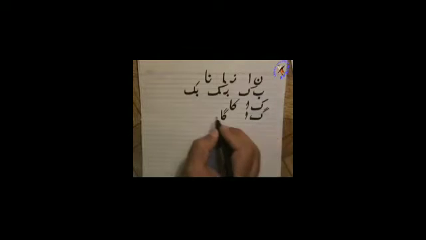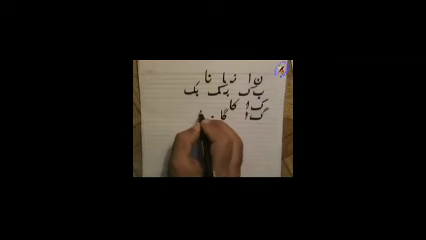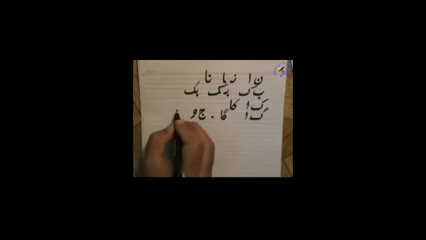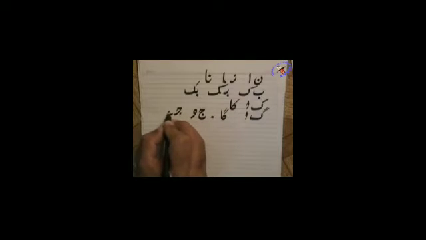Okay, there is another example like Jim and Waw. Jim is a connector and Waw is a non-connector. Jim can assume initial position and Waw can assume only the final position. This is the initial position of Jim and this is the final position of Waw. When we combine them, we can make Ju, Jim Waw, Ju.